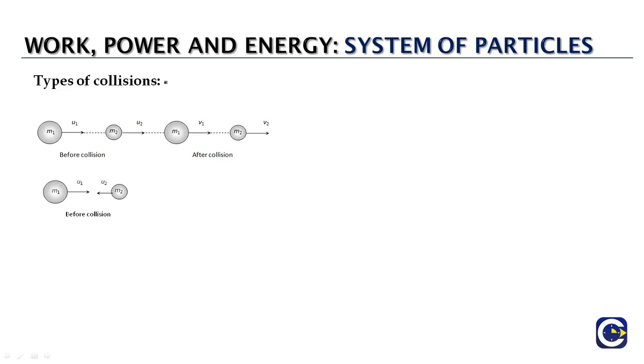Now the collisions can also be divided into head-on collisions and oblique collisions. This is another classification based on the velocities of the particles. In the two situations that we are representing here, we have m1, the first particle, and m2, the second particle. Here the initial velocity of the first particle and the initial velocity of the second particle are confined to one line, and even the final velocities of the two particles, v1 and v2, are also confined to the same line.